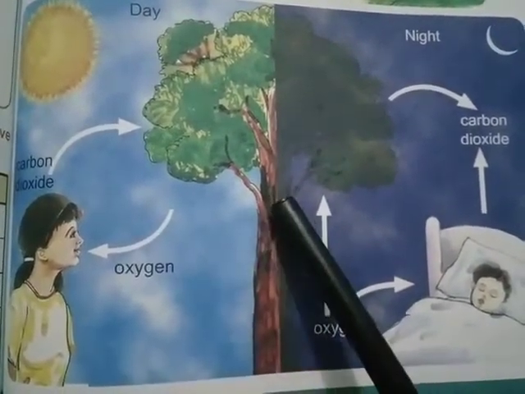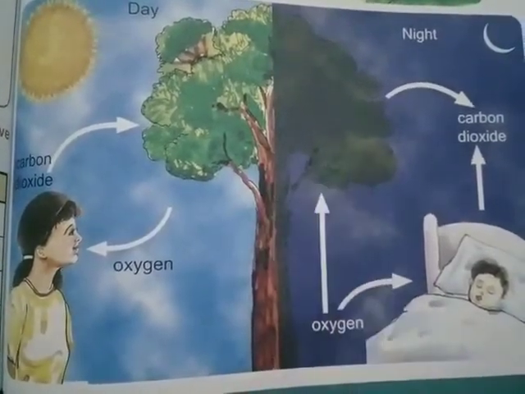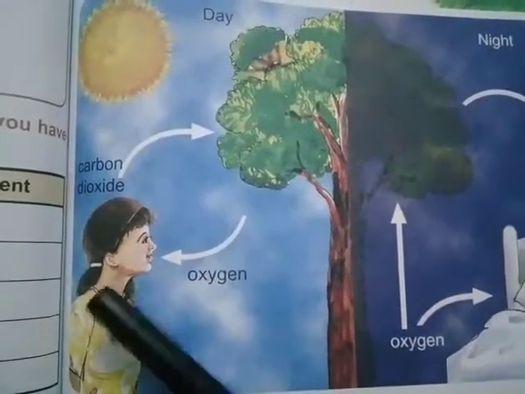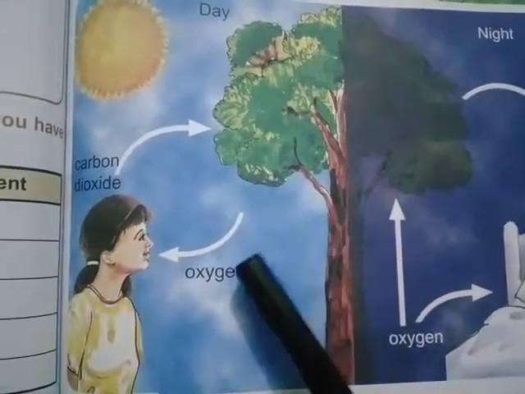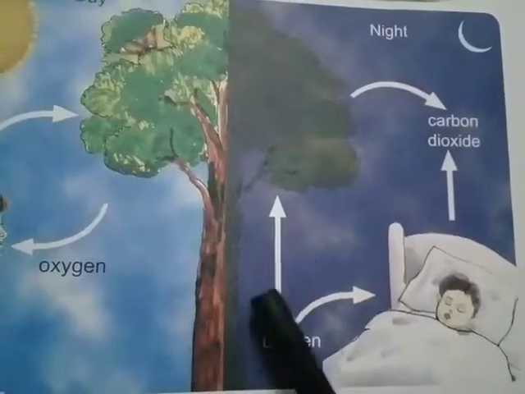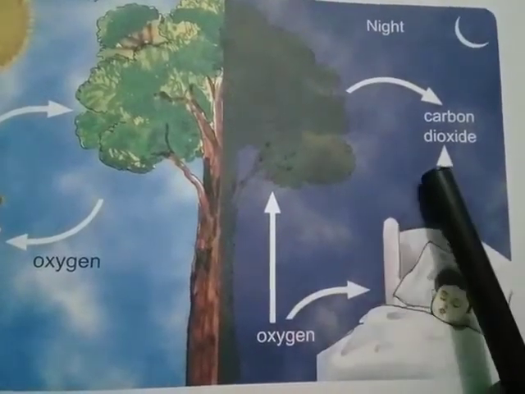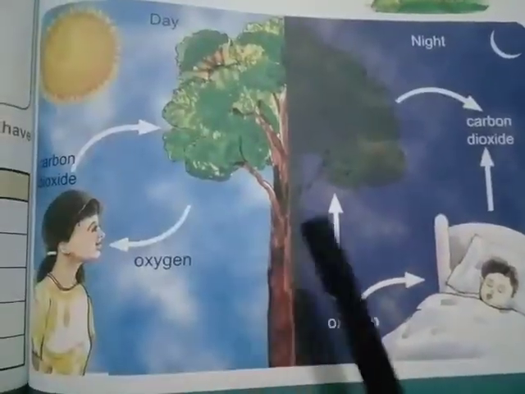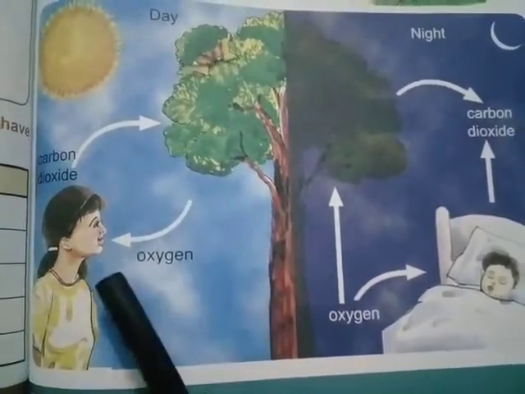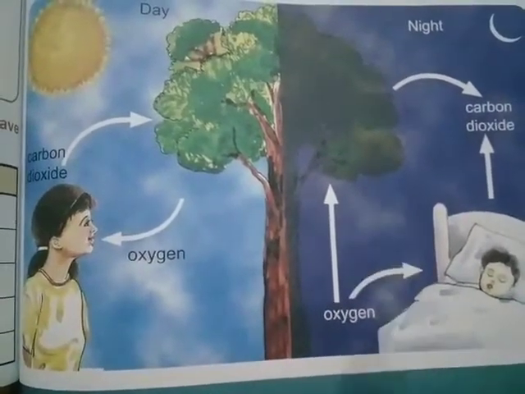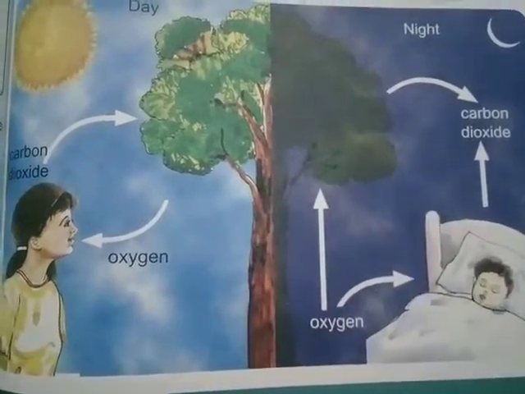All animals and plants breathe in oxygen. Plants use carbon dioxide to make their food. During the day, plants need carbon dioxide and sunlight to make their food, and in return, they give out oxygen. But at night, they need oxygen and release carbon dioxide. So, in the whole process, in the daytime, plants need carbon dioxide and give out oxygen gas, but at night, they need oxygen gas and release carbon dioxide.